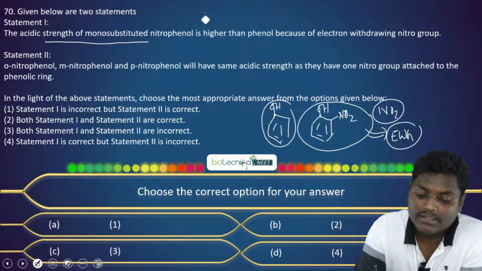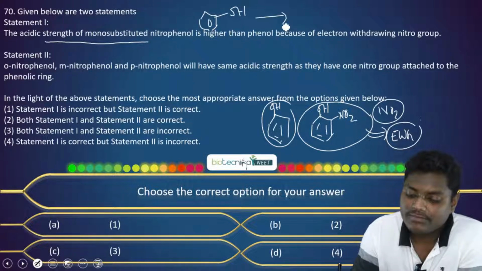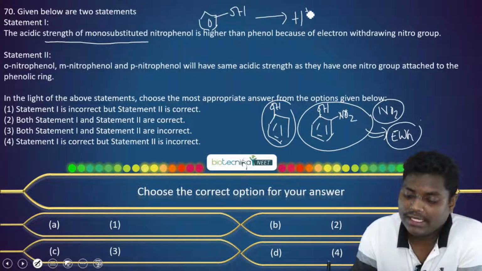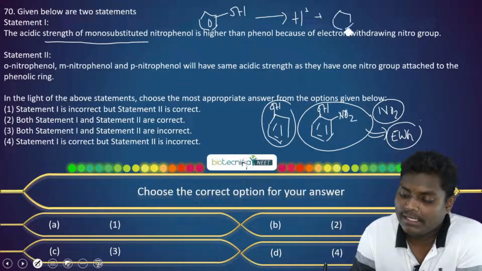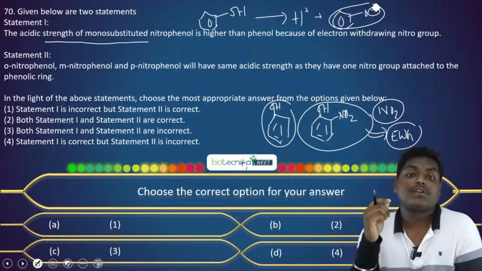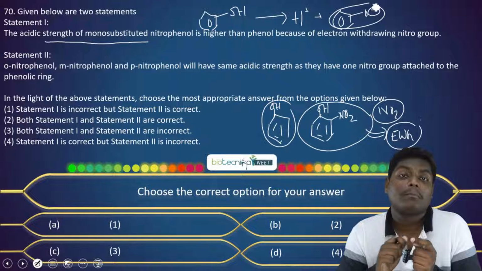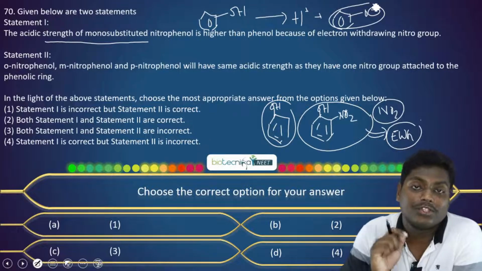So let's say we have phenol. If it is giving its proton, eventually it will develop a phenoxide anion. Based on the stability of this phenoxide anion, the more stable the phenoxide ion is, the more easily the compound can give the proton, so it will be more acidic.